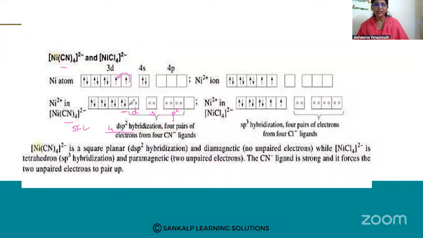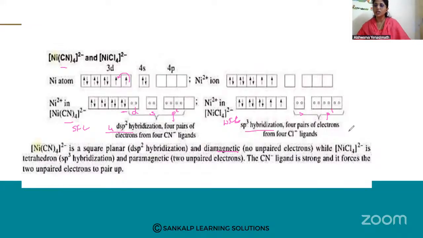And tell me, are there any unpaired electrons? Look at the structure and tell me, are there any unpaired electrons? No, there are no unpaired electrons. Therefore it is diamagnetic because there are no unpaired electrons. On the other hand, look at NiCl4 2 minus. Cl being the weak field ligand, it cannot force to pair up. So pairing has not happened. Since pairing has not happened, there are no vacant orbitals. So taking one s and 3p, it has become sp3 hybridization.